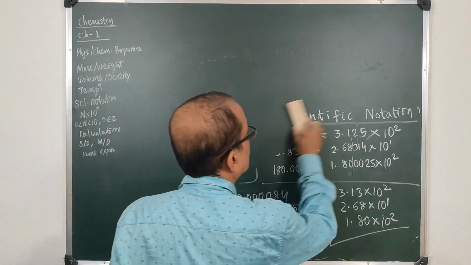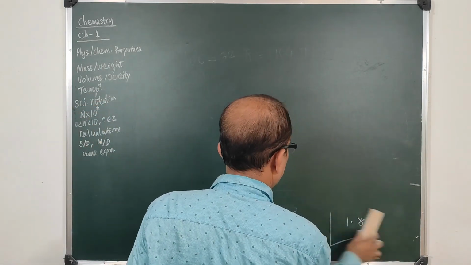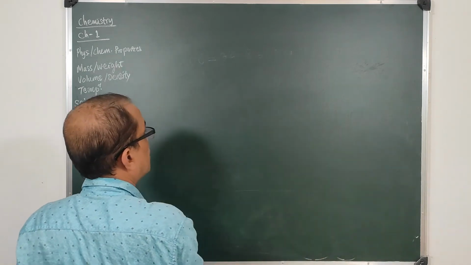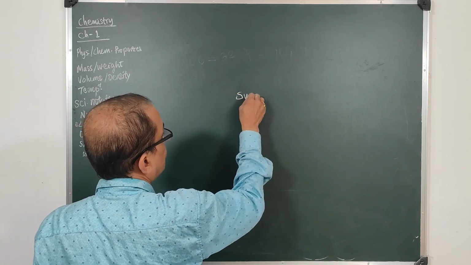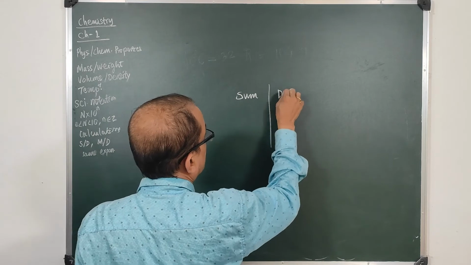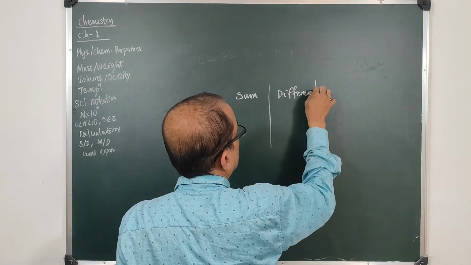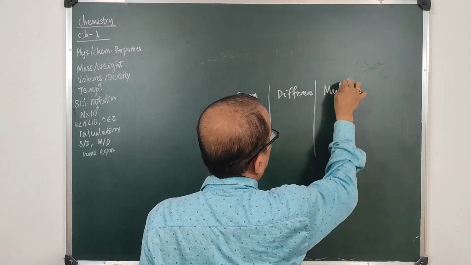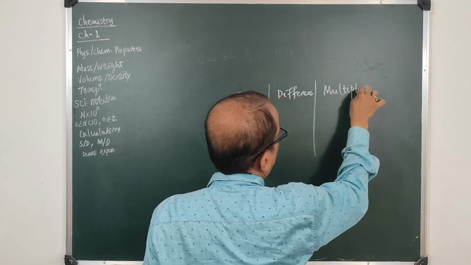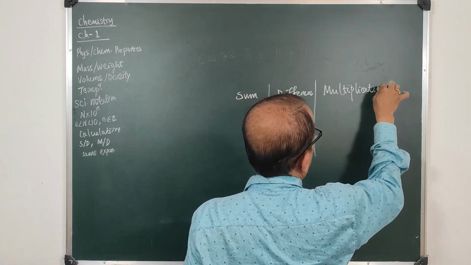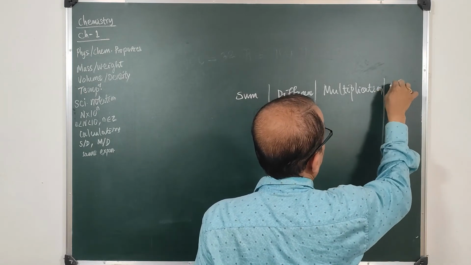Now about calculations. Scientific notations are required when we have a sum, a difference, a multiplication, or a division.